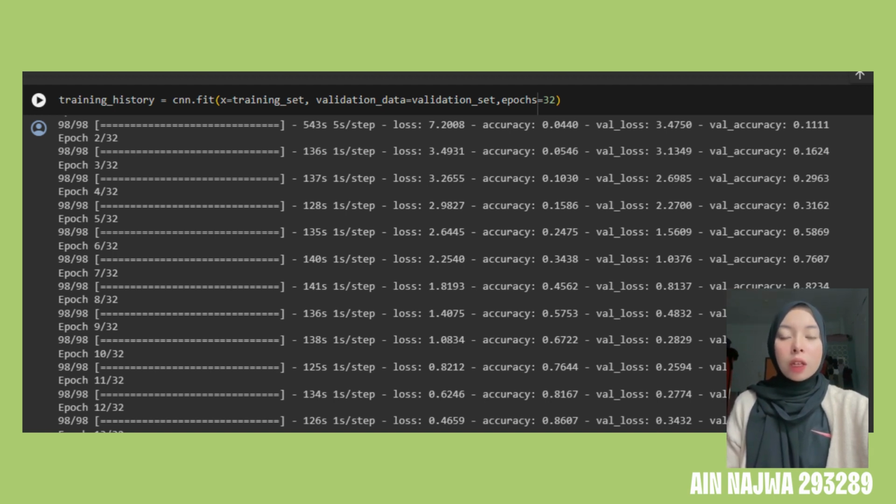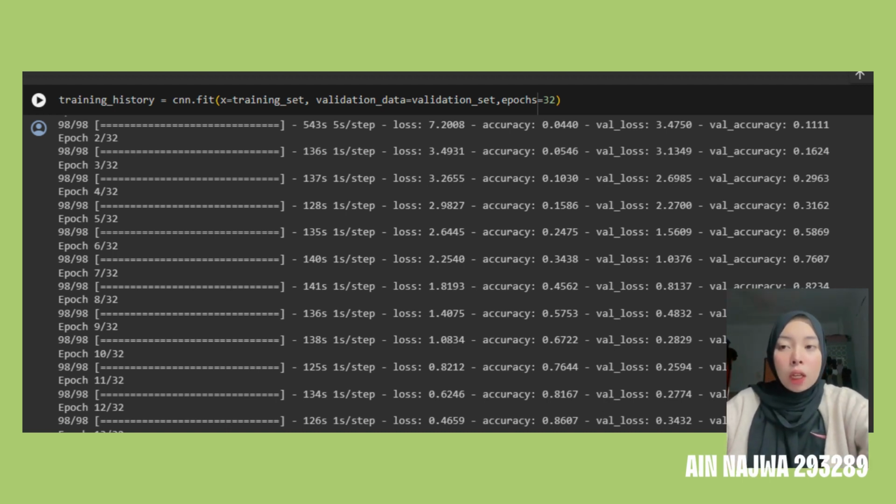Second, we have the validation_data parameter, and we're going to pass the validation set. And third, we have epochs. This means how many times we want to train the process. So we use 32 epochs. This is the result of the training process, and we successfully completed the training process.